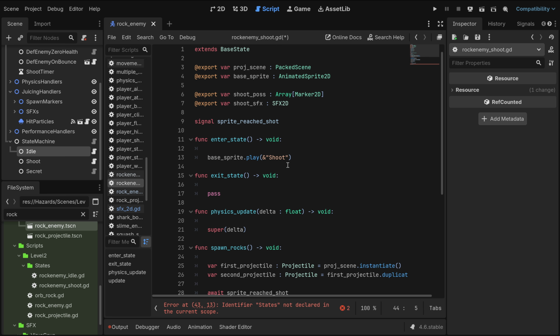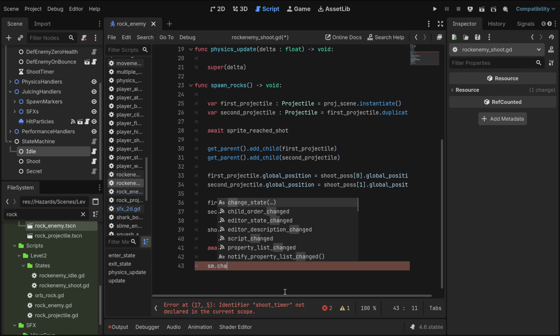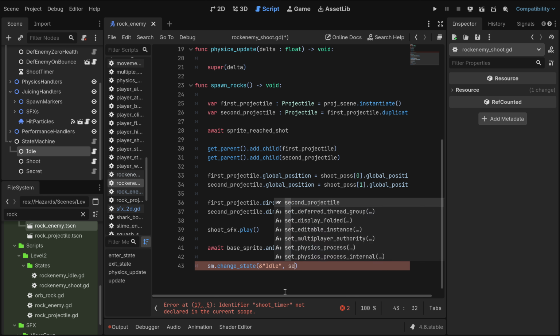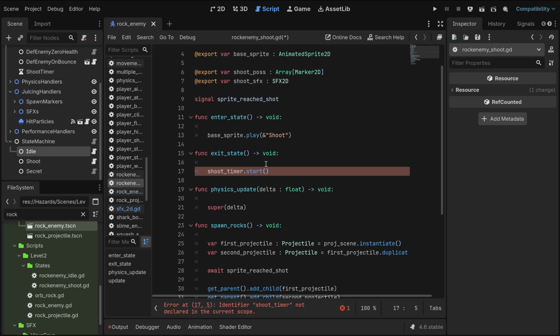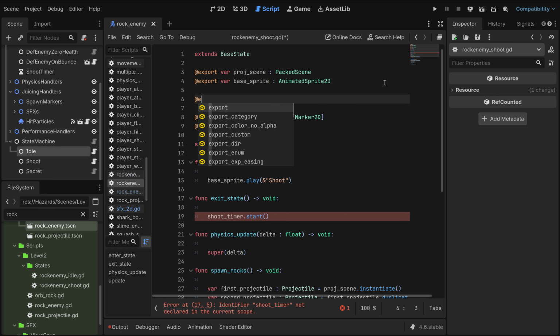Okay. So this is actually being called here on the exit state, I guess. And this is SM change state. I like string names. Self. Okay. Shoot timer. Need to add this here too. So let's just go like export variable shoot timer.